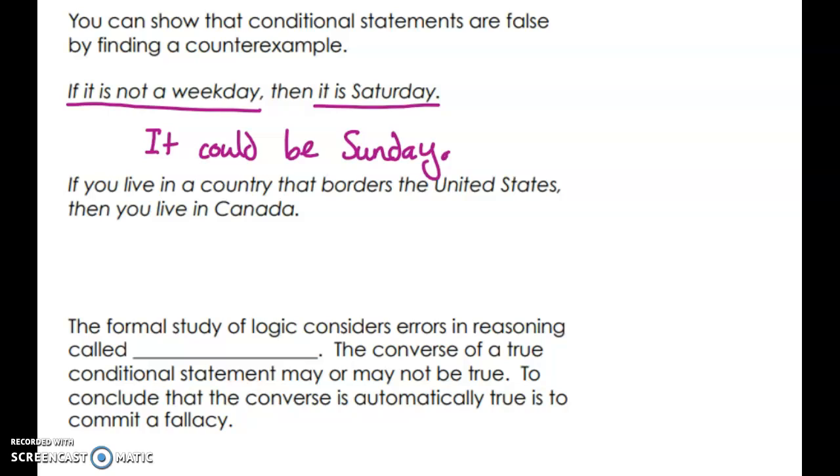If you live in a country that borders the United States, then you live in Canada. So we want the hypothesis to be true. You have to live in a country that borders the United States. That needs to hold true. So what's another example that would stay true to the fact that it borders the U.S., but not be Canada? Okay, you could live in Mexico. So it would be true for the hypothesis that it borders the US, but it would prove that, oh, it's not just Canada as an option.